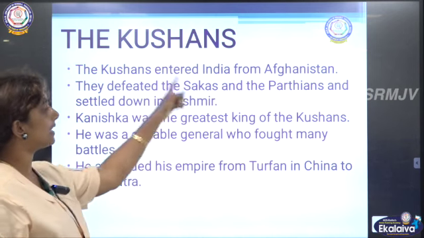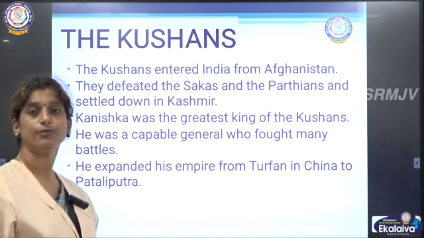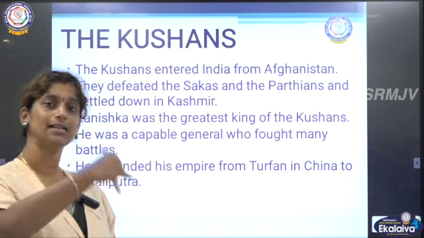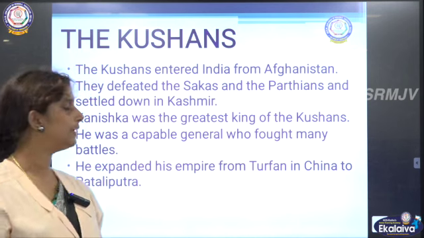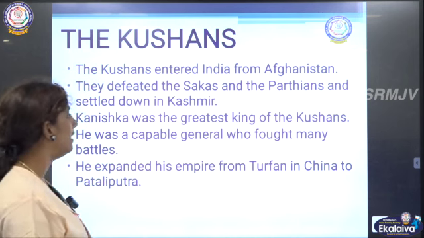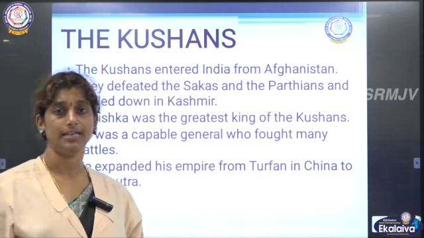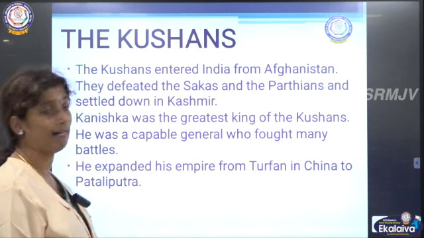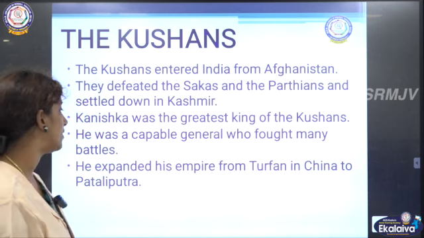They defeated the Sakhas and the Parthians and they settled down in Kashmir. So first they fought against the Sakhas and also the Parthians and they started settling down in Kashmir. And the famous king of these Kushans is Kanishka. Okay, Kanishka is the famous king among these Kushan rulers.